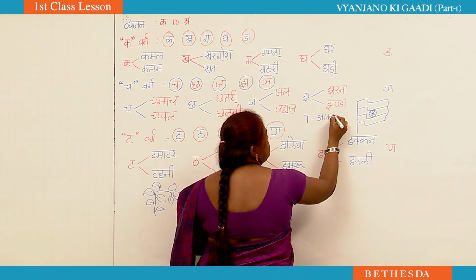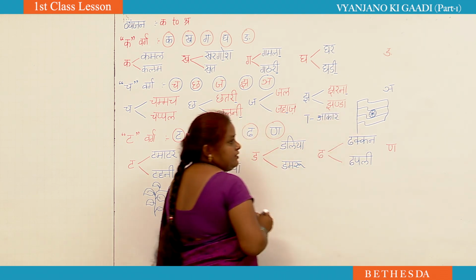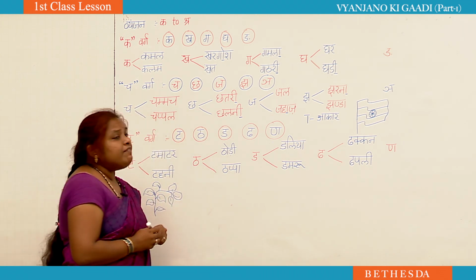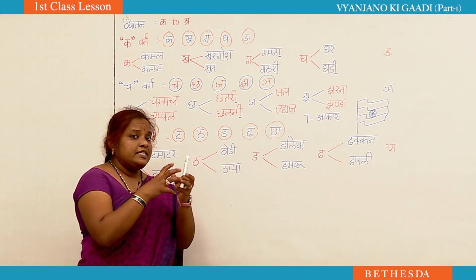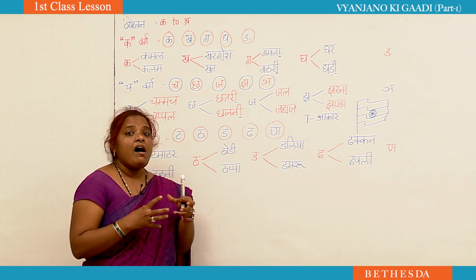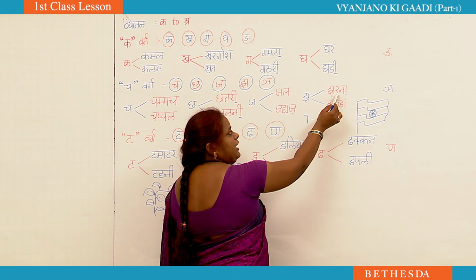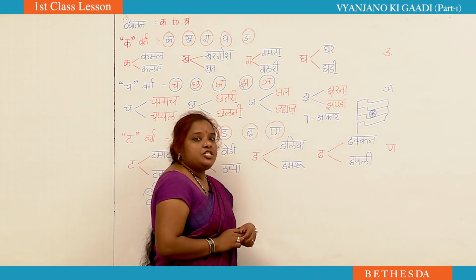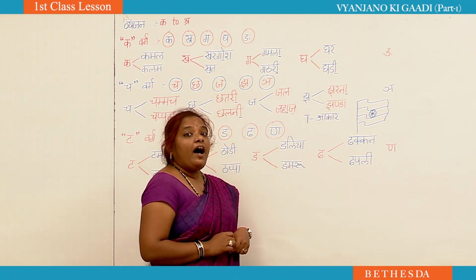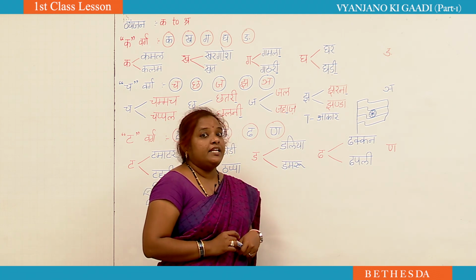What do we call this symbol? Akar. Whenever you get akar, you just prolong it and say a, ka. So how to say this spelling? Jharna. Jha, ra, na, akar, na. Jharna.